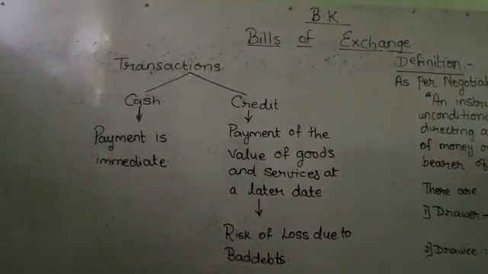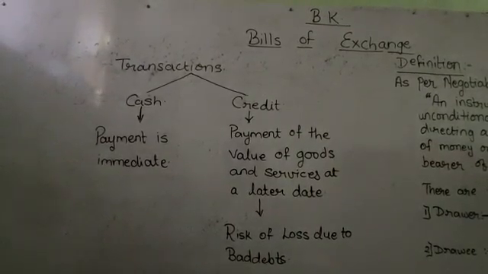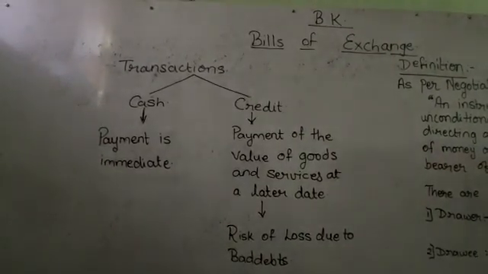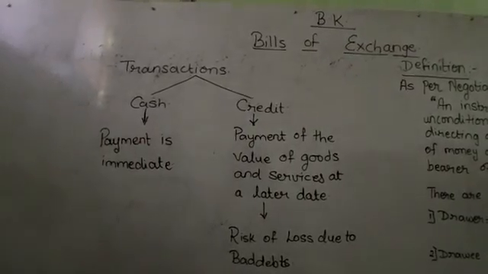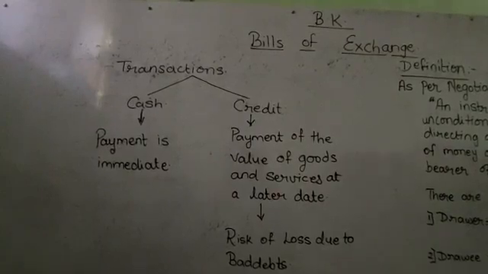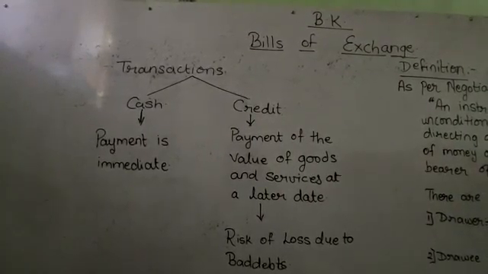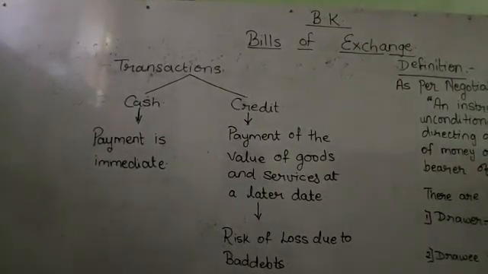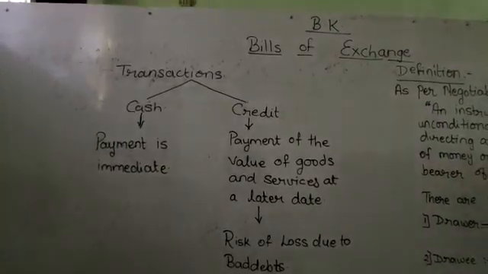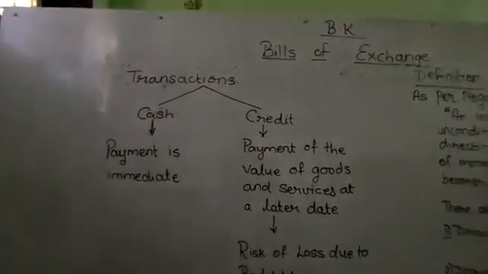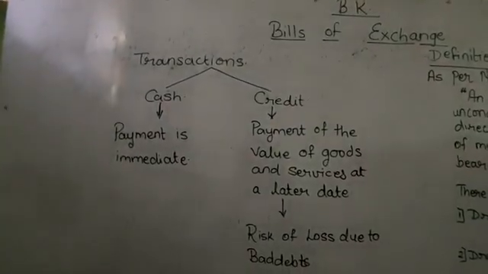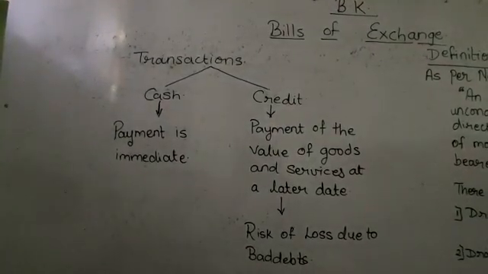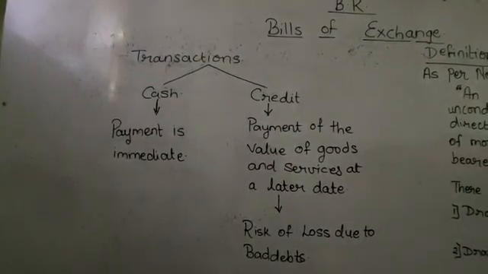It may be an exchange of goods or of services, it is for money, and it is between two or more persons. So whenever any transaction takes place, it will be either a cash transaction or a credit transaction.